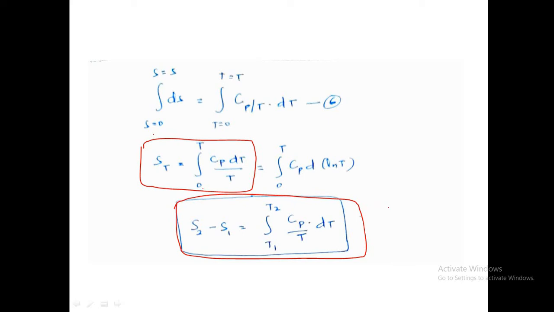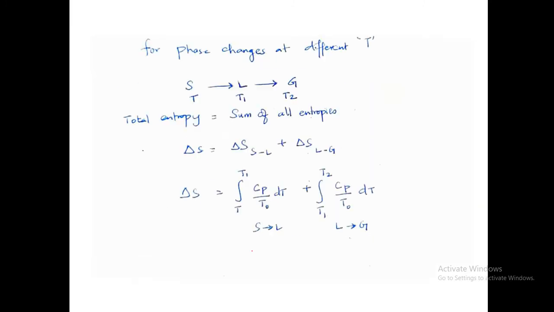As per Kirchhoff's law, you could also have seen the same thing: here we have ΔH, that is H2 minus H1 is equal to the integral from T1 to T2 of Cp dT. Here it is Cp by T into dT, right? When we have Cp values, which are constants, and the temperature changes, we can find the change in entropy for the phase change happening in the reaction, right? This is your third law of thermodynamics.